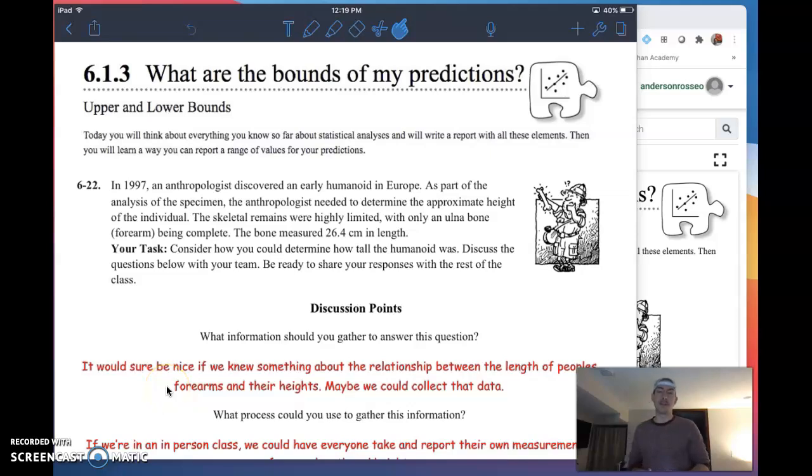Hey everyone, Mr. Anderson here, and today we're going to talk about section 6.1.3 from our CPM Common Core Algebra textbook, and we're going to look at boundaries on our predictions.